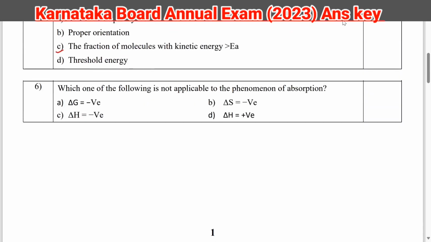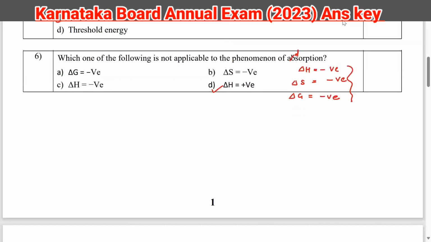Next question, question number 6. Which one of the following is not applicable to the phenomena of absorption? So here it is a printing mistake. It should be adsorption. And if it is adsorption, then in case of adsorption, your delta H is negative, delta S is negative, entropy is negative, delta G is also negative. Okay, for the spontaneity, only delta H cannot be positive. So this will be the correct answer.